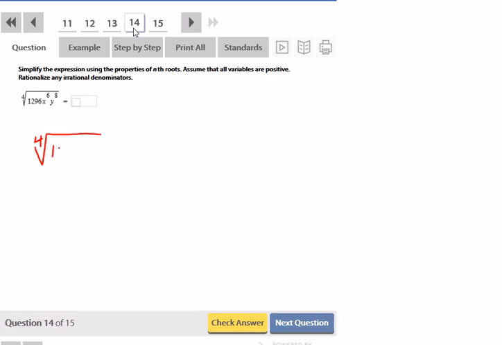Let's just write this out. 1296 times x to the 6 over 4 times y to the 8 over 4. So the 4th root of 1296 is 6. This is the same thing as saying times x to the 3 over 2, if I reduce it, times y squared.